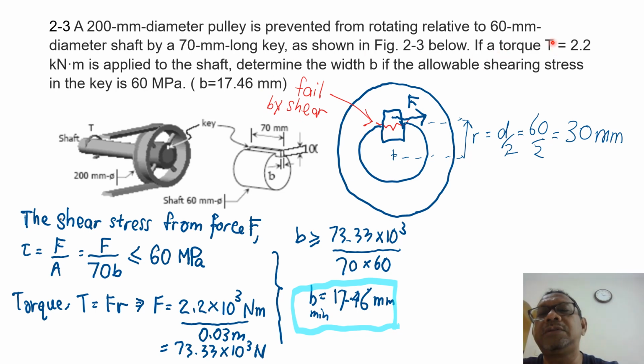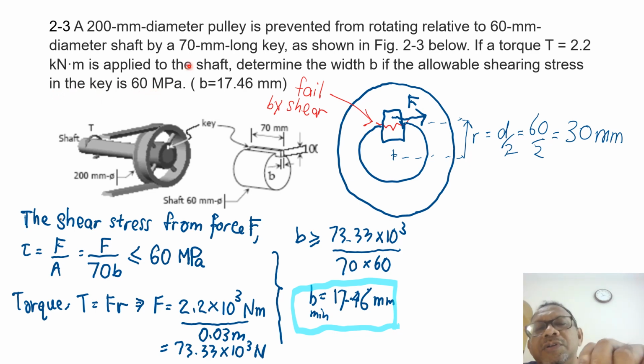If a torque T equals 2.2 kilonewton meter is applied to the shaft, so this shaft is undergoing a torque of 2.2 kilonewton meter, determine the width b, this one is b. Determine the width b if the allowable shearing stress in the key is 60 megapascal.